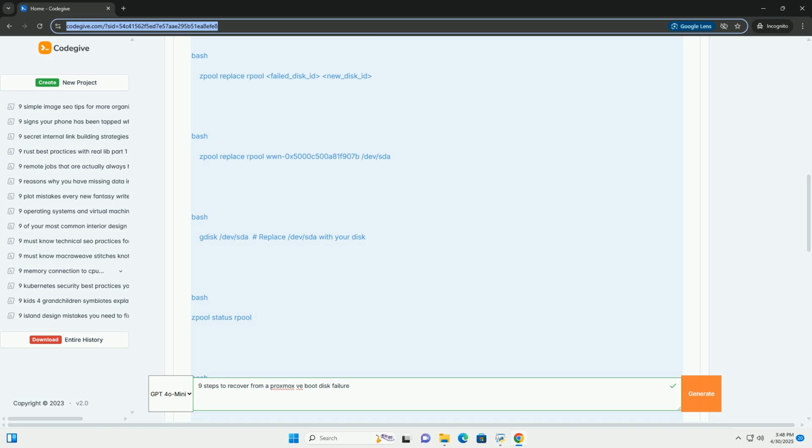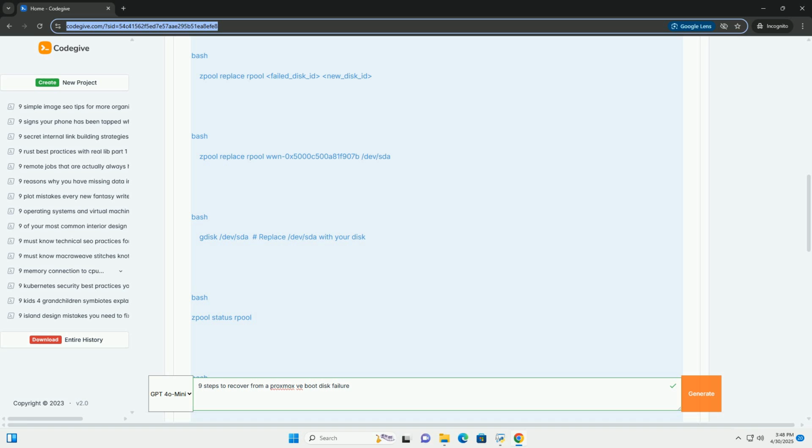Replace rpool with the actual name of your ZFS pool. Replace failed_disk_ID with the disk ID of the failed drive. This is usually something like wwn-0x5000C581F907B or ata-1000DM0039YN162_S1D0M4XF, but you can also try the path such as /dev/disk/ata-1000DM0039YN162_S1D0M4XF. This will be printed in the output of zpool status.